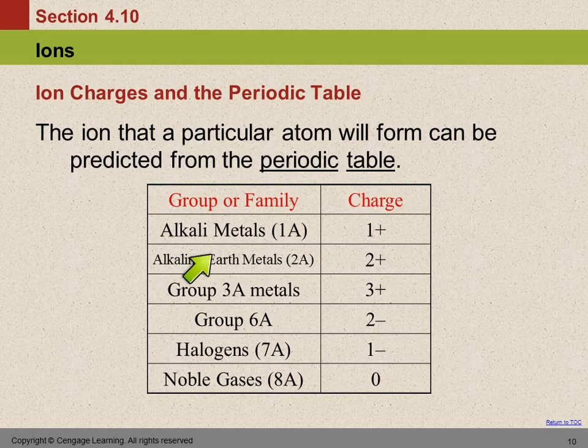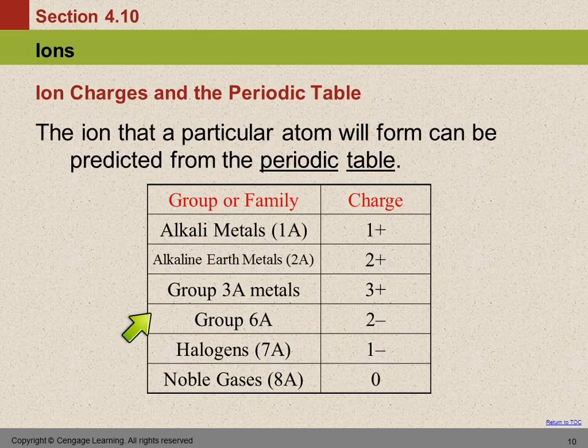The alkaline earth metals are in group 2A. They form a 2+ charge. The group 3A metals form 3+ charged ions. How's that for a nice pattern? Group 2, all of them, +2. Group 3, the metals, because boron's not a metal, the metals in there form +3.